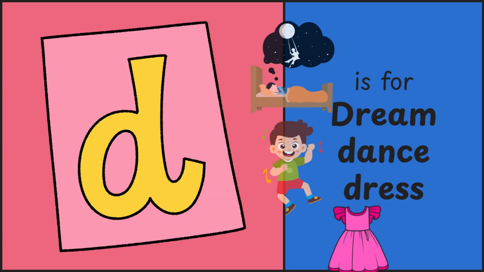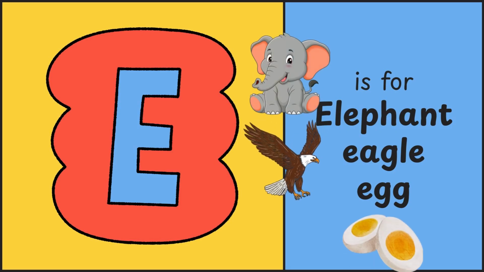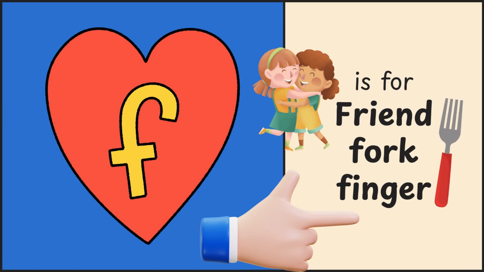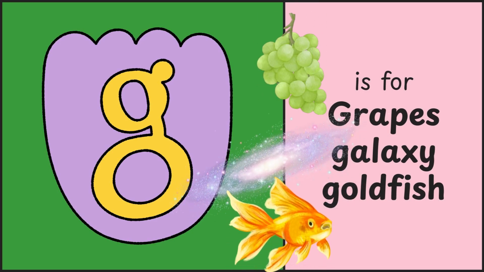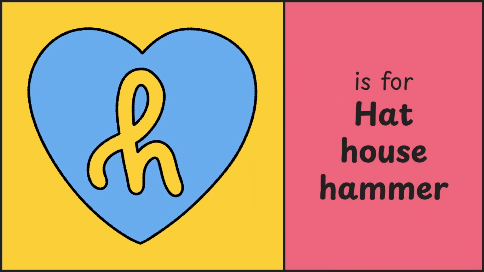D. D is for dream, dance, dress. E. E is for elephant, eagle, egg. F. F is for friend, fork, finger. G. G is for grapes, galaxy, goldfish. H. H is for hat, house, hammer.